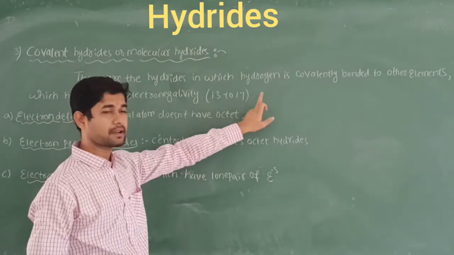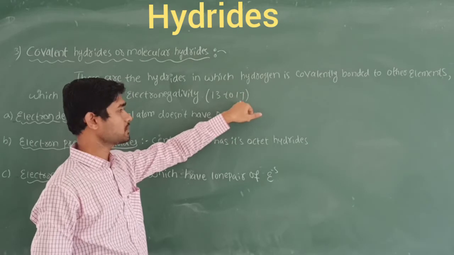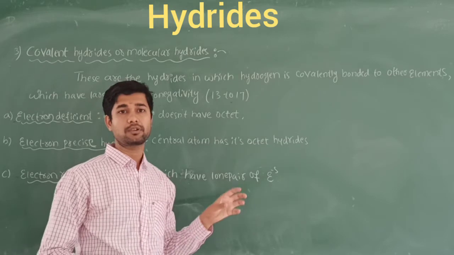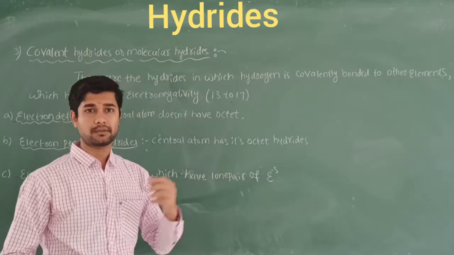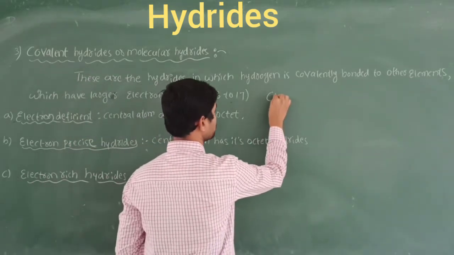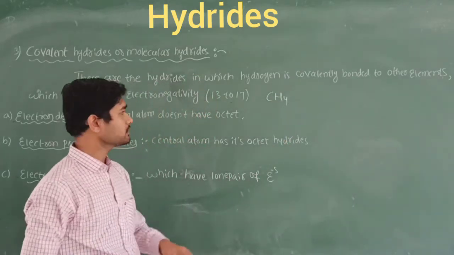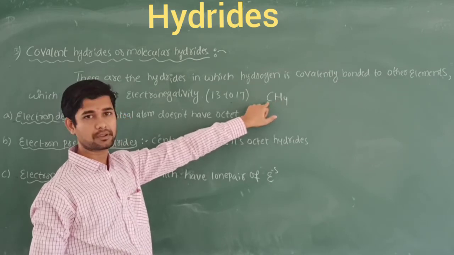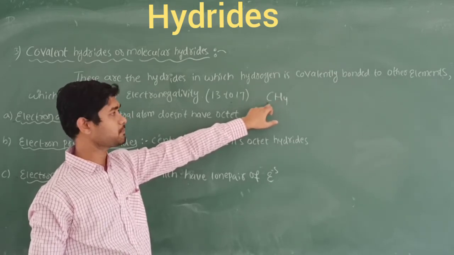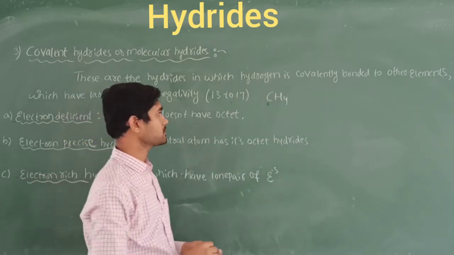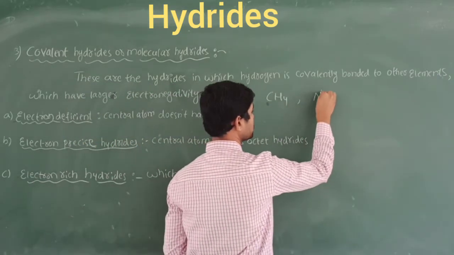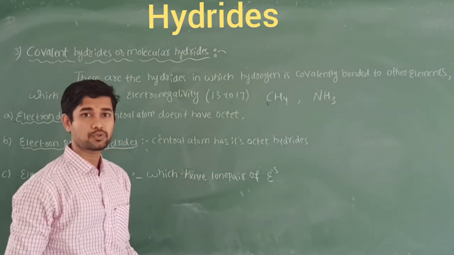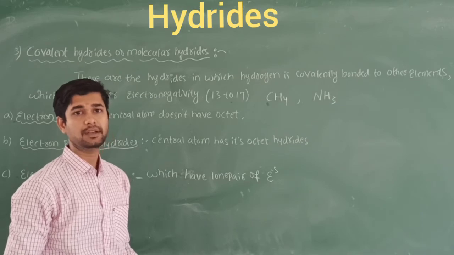Here, except noble gases, all the group 13 to 17 elements, which come under the P block elements, have larger electronegativity. They combine with the lesser electronegativity atoms. The best example is methane. I think you are already familiar with this term. The hydrogens attached to the carbon are covalent in nature, right? It is a purely tetrahedral structure. We also give the example of ammonia. This also comes under the covalent nature, that is, mutual sharing of a pair of electrons between the two atoms.